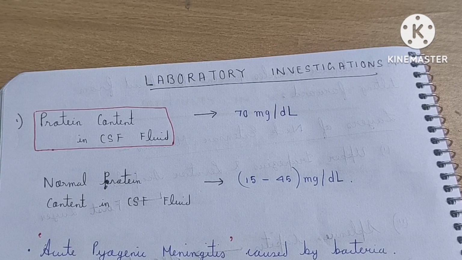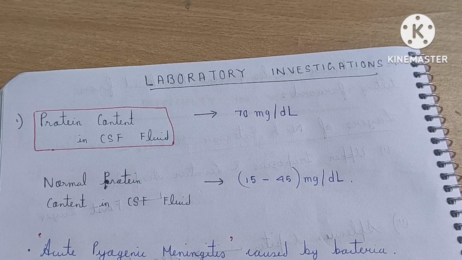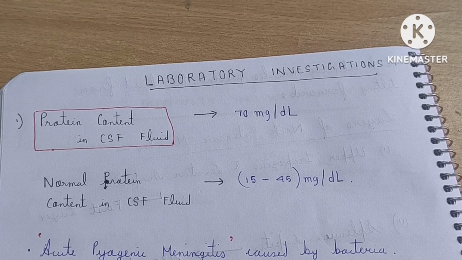Why? Because this meningitis is caused by bacteria, so it is acute pyogenic meningitis. You also know that proteins are present in the cell wall of bacteria, like lipoproteins and lipopolysaccharides. So there are different types of proteins present in the bacterial cell wall, and these proteins also contribute additional protein content to the CSF, and as a result the protein content in the patient's CSF increases and is greater than normal.